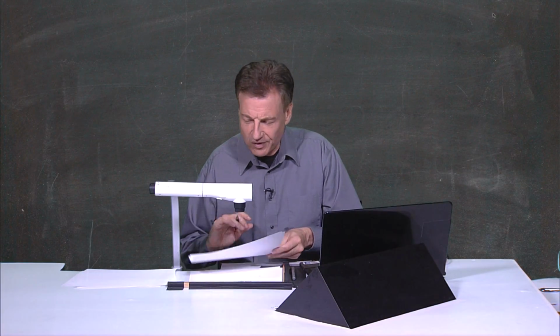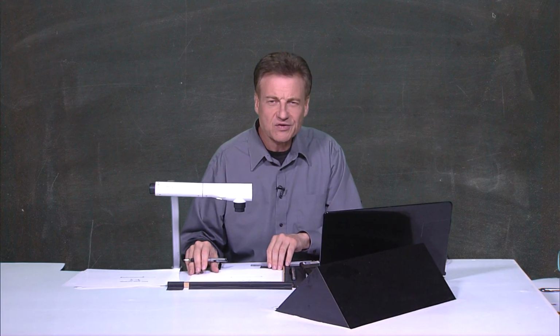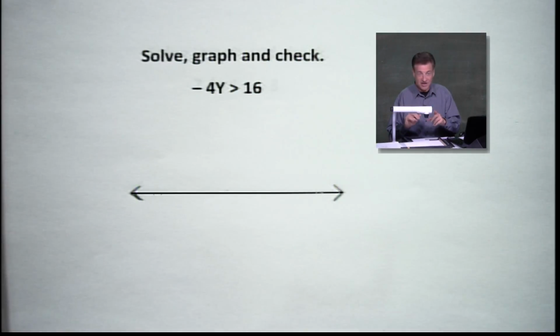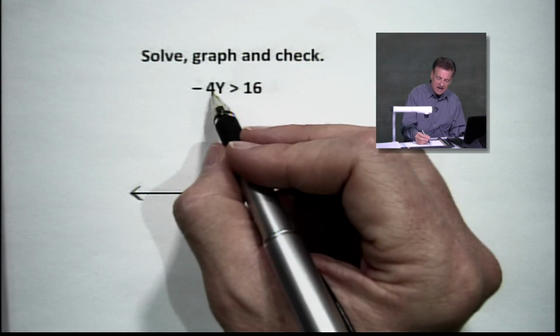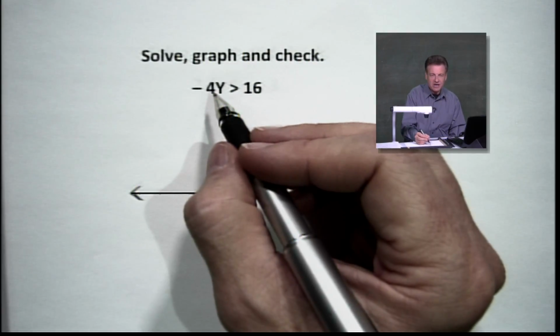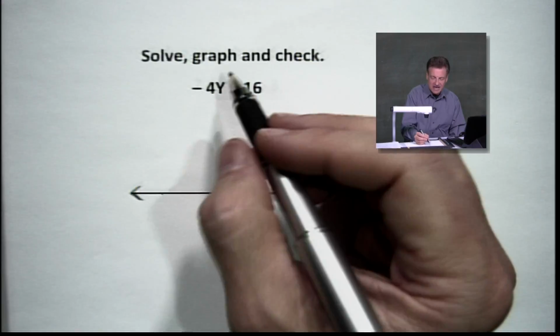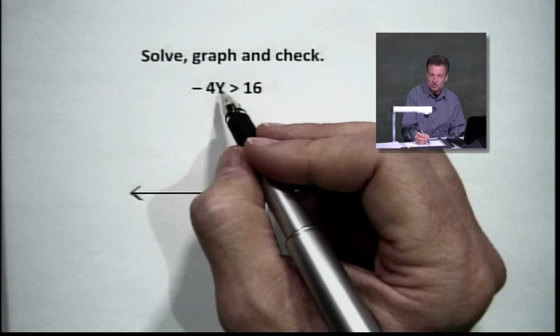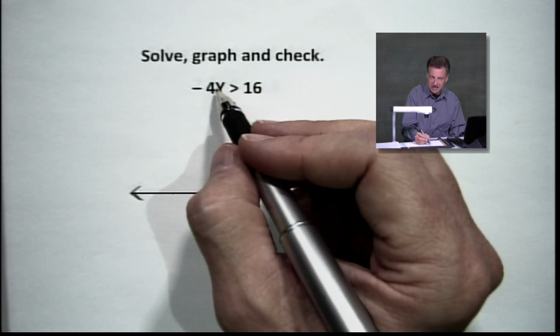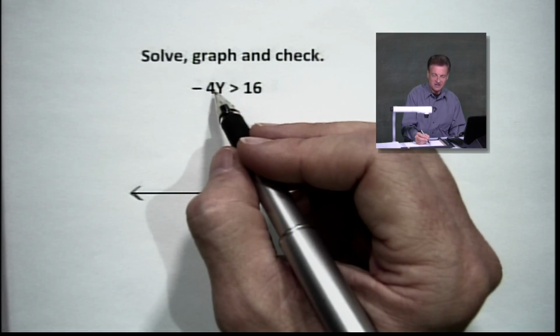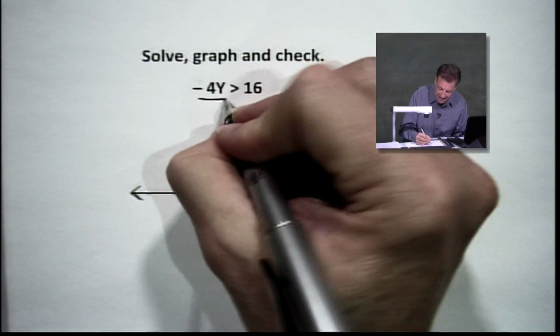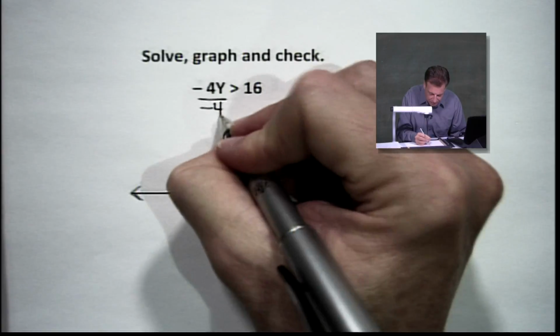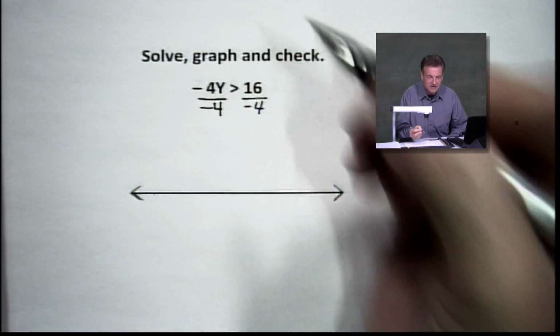Now what we've got to watch out for, you guessed it, Ernie's going to throw a negative at you sooner or later that does need to worry. Here's the one. We are with a negative 4. Notice, how do you determine when an inequality is going to shift? It's when there's a negative number next to the variable you're trying to get by itself, hooked in by multiplication or division. So let's take a look at this one. We're going to divide by negative 4, both sides. You got it?